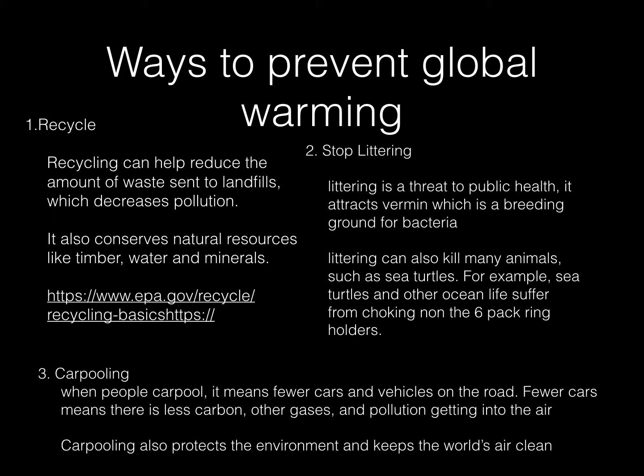Ways to prevent global warming. One way to prevent global warming is recycling. Recycling can help reduce the amount of waste sent to the landfills, which decreases pollution. It also conserves natural resources like timber, water, and minerals.